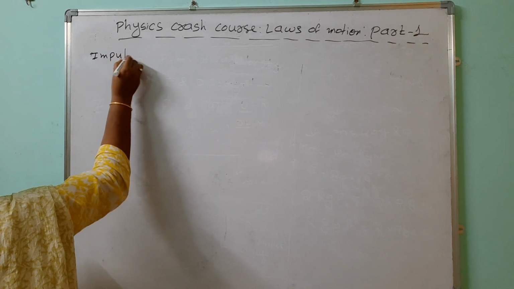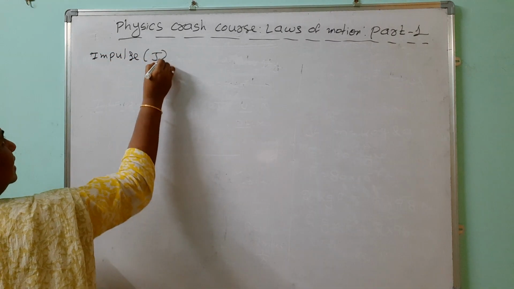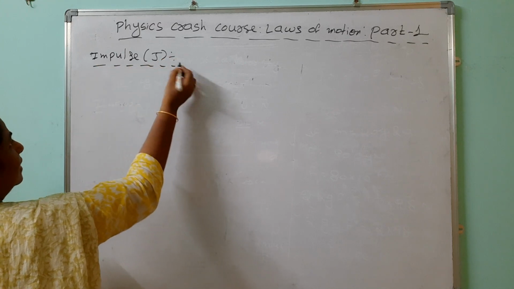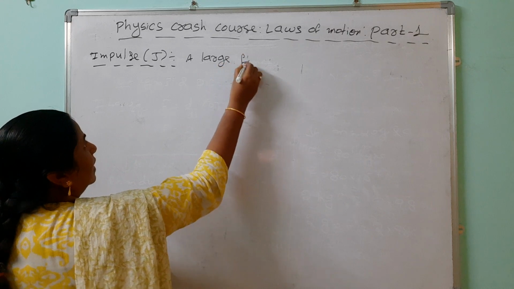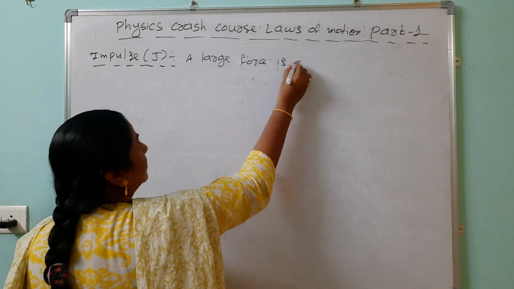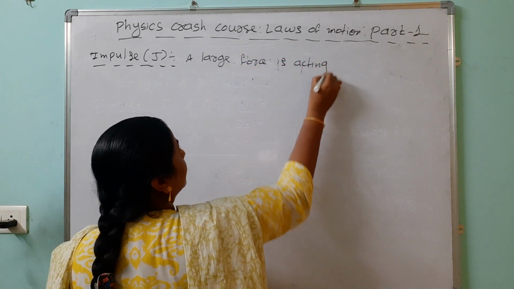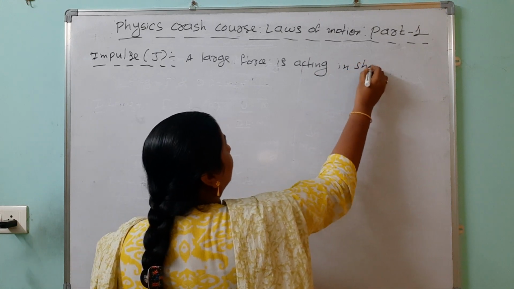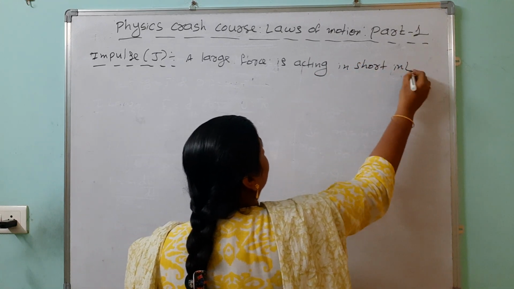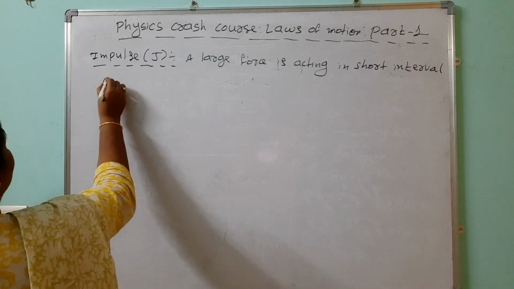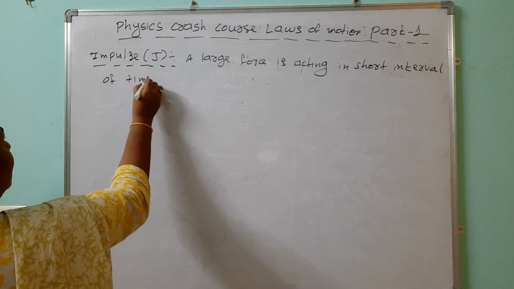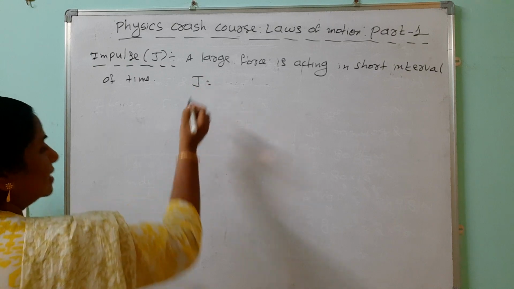Impulse is represented by J or I also they are taking. A large force acting in a short interval of time is called what? Impulse.